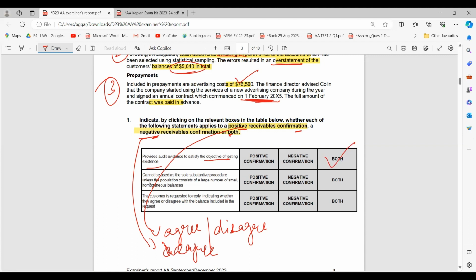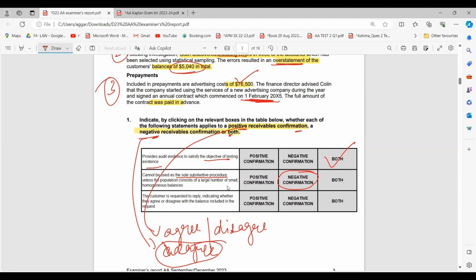Then the next one will be: cannot be used as a sole substantive procedure unless the population consists of a large number of small homogeneous balances. So it would be negative confirmation, because we cannot completely rely upon only disagreeing customers. Here they're saying cannot be used as sole substantive procedure. So a negative confirmation can never be solely used for the substantive procedures that we are using, right?